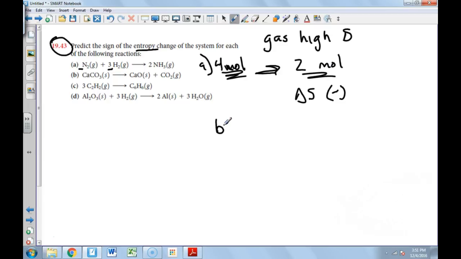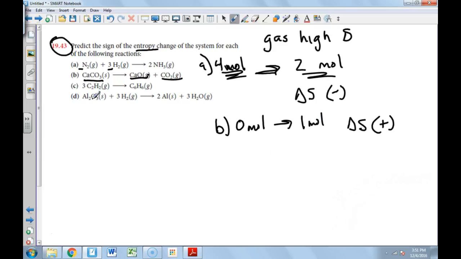Now, part B has a solid. Solids have the least entropy of all the states of matter. So here's a solid, and here's a gas, and again, the gas is the state of matter that has the highest amount of entropy. So we're going from no moles of gas to 1 mole of gas. Again, solids we're not going to count. So delta S in this case is positive, because we have 0 to 1, we're going up.